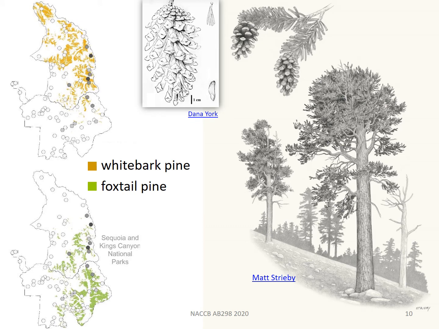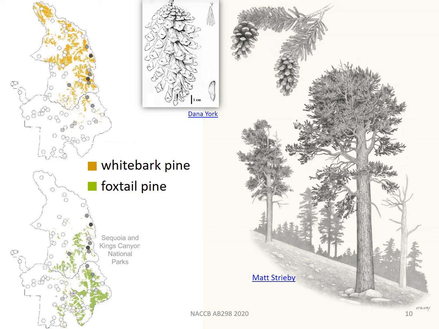An interesting feature of our southernmost park is that whitebark gives way there to another 5-needle white pine. As we move from north to south within Sequoia Kings Canyon, foxtail pine becomes more abundant than whitebark. Foxtail pine has a much smaller seed with its own wing for dispersal, although it's also harvested by Clark's Nutcracker.